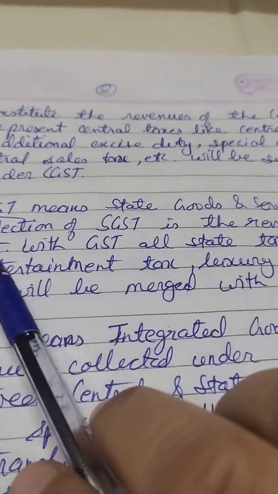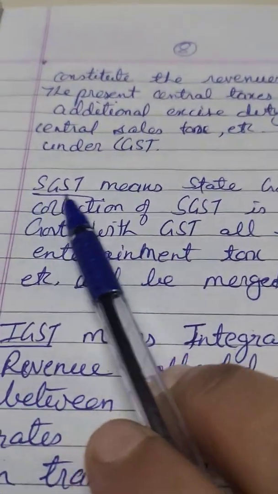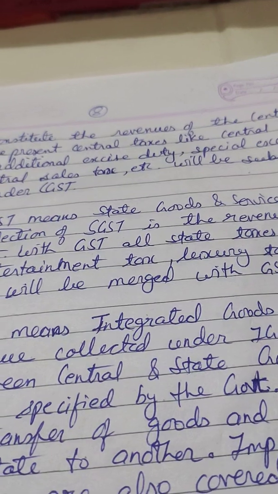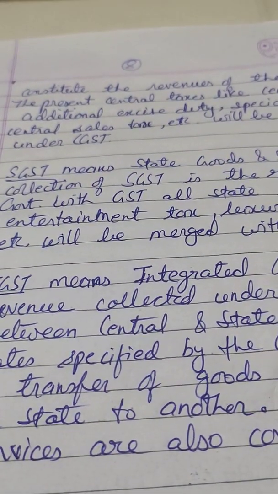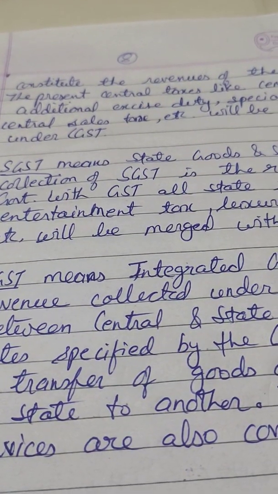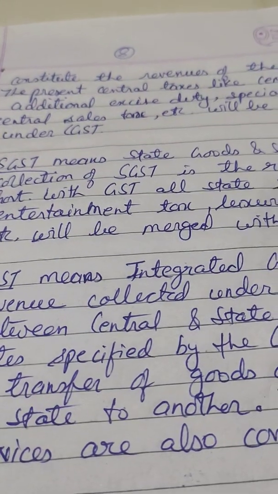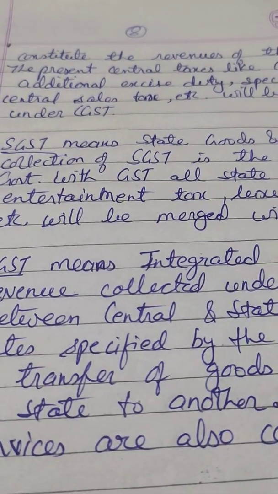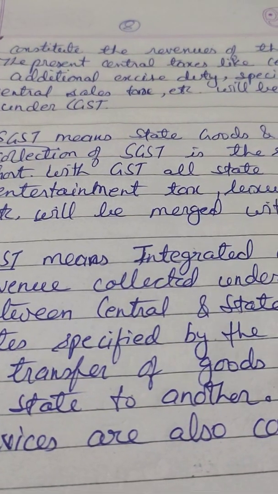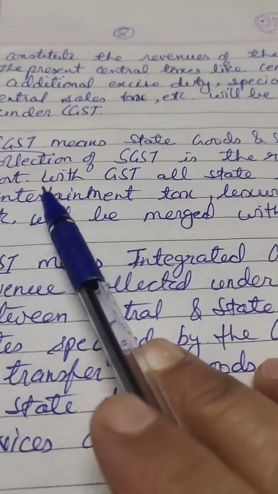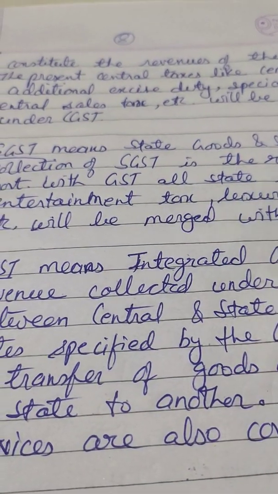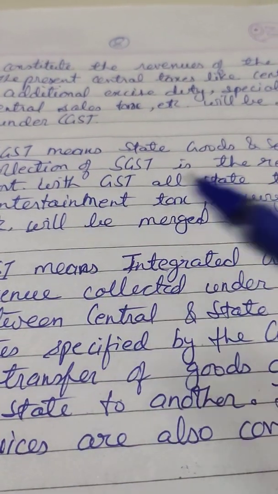Next is SGST. SGST means State Goods and Services Tax. Goods and services which are purchased, sold or consumed in any state. So when the state levies taxes on the services, then it is collected. Collection of SGST is the revenue of the state government.